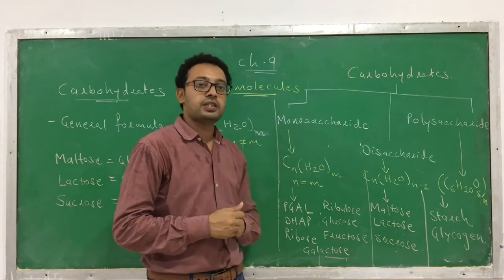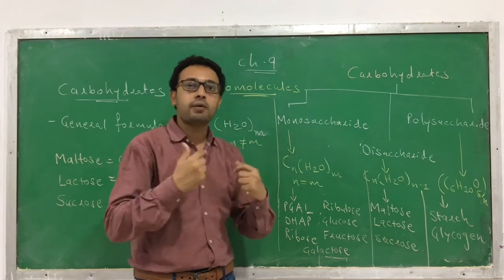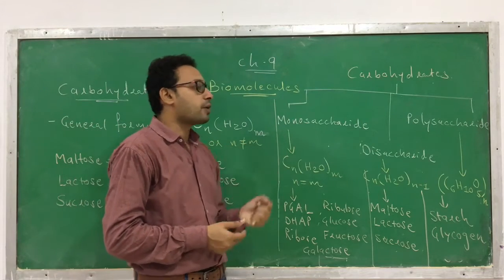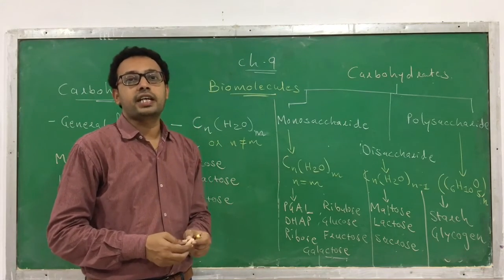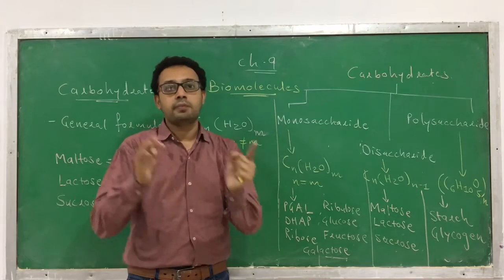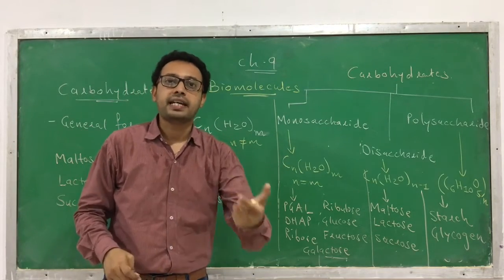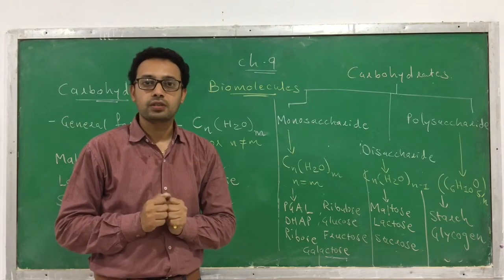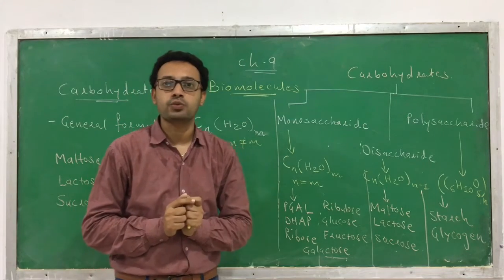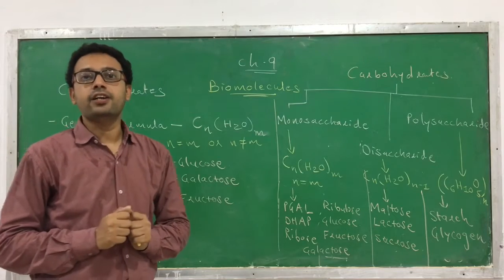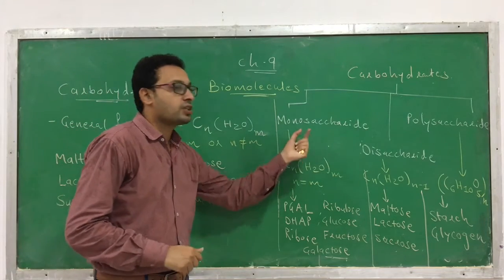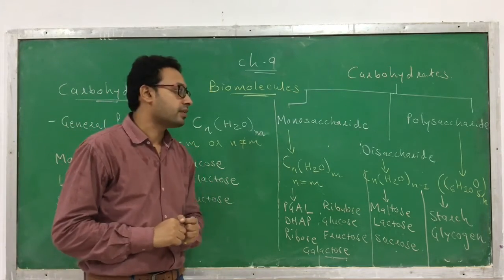Now the other properties of carbohydrates. When you talk about the other properties, what is the other property of monosaccharide? Monosaccharide can cross the plasma membrane. It can pass through the plasma membrane either by active transport or passive transport. We have learned the 2 types of transport processes during the learning of cell membrane. So here the monosaccharide can cross a plasma membrane.